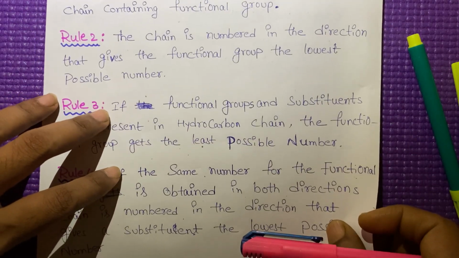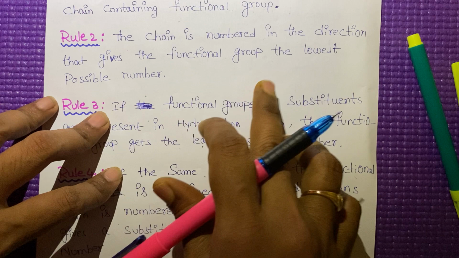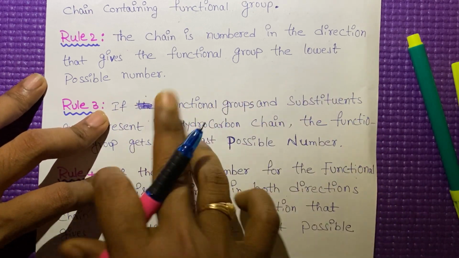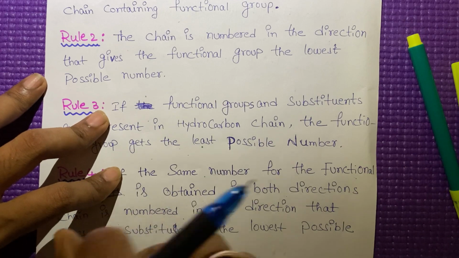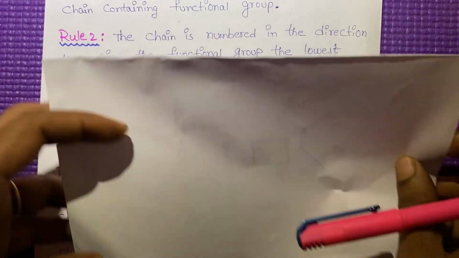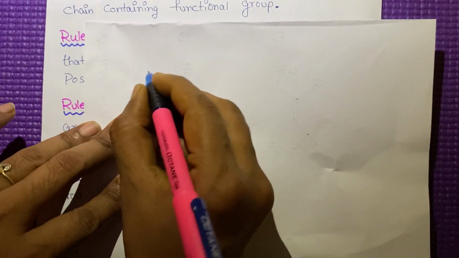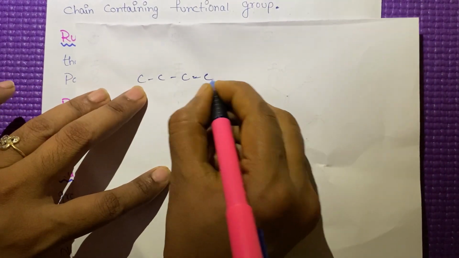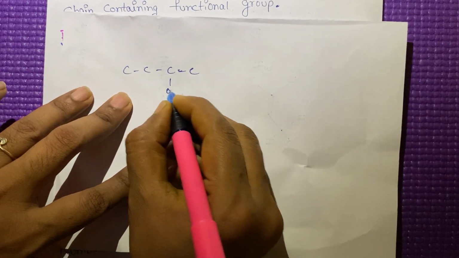Rule number 2: the chain is numbered in the direction that gives the functional group the lowest possible number. See here, I am taking one hydrocarbon chain with one functional group.